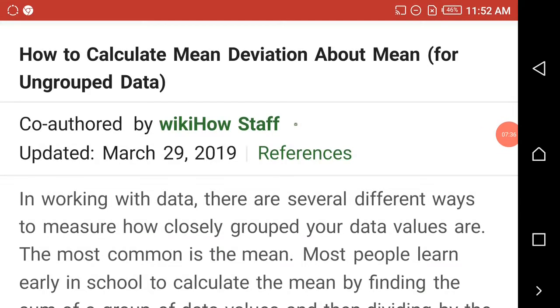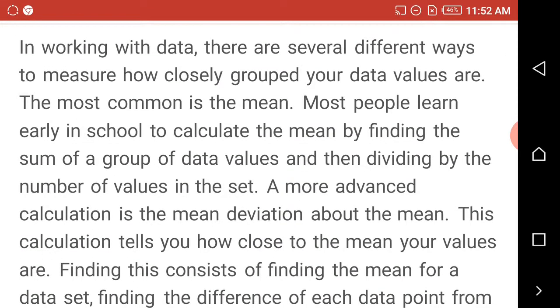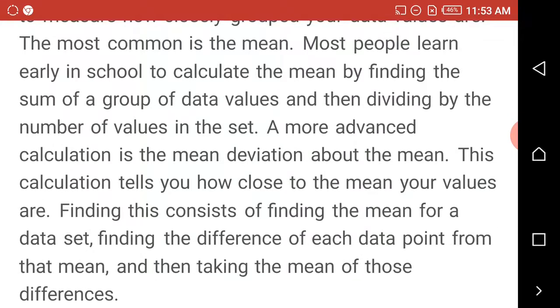How to calculate mean deviation about mean for ungrouped data. In working with data, there are several different ways to measure how closely grouped your data values are. The most common is the mean. Most people learn early in school to calculate the mean by finding the sum of a group of data values and then dividing by the number of values in the set.